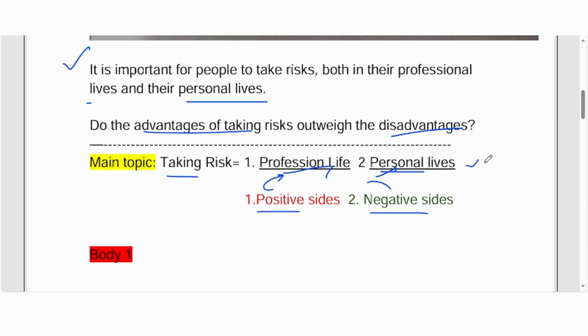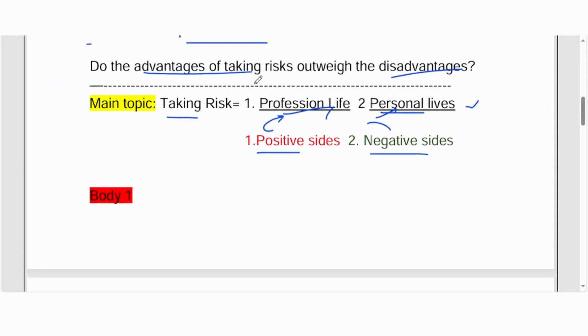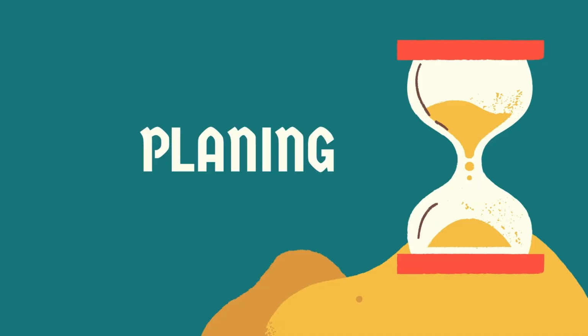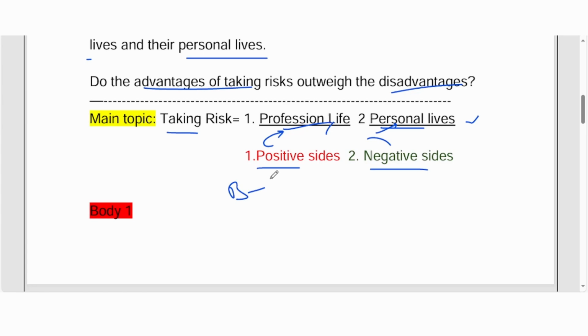It's very important. So now you cover what to cover, right? Now I know what things I will need to cover. Now you need to make some segments: what I'm going to write in my body 1, what I'm going to write in my body 2. Now you make the segments. Still we didn't start writing, still we are in the planning. So don't think about what I'm going to write. Make your plan good. If you have a good plan, you can write better, because ultimately whatever is in your head, in your neurons, that is what you will write, right? What is your plan?